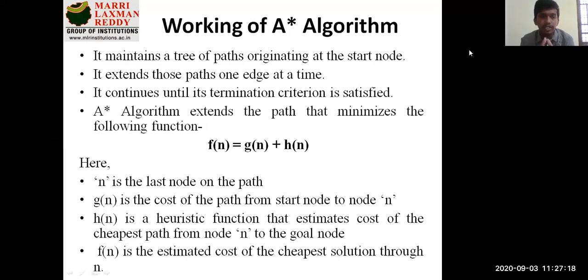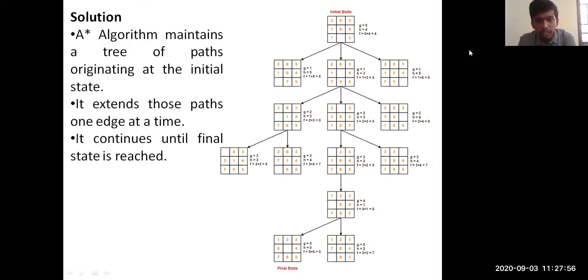What do we need to understand with respect to the A star algorithm? In this name A star, the star indicates that definitely you'll be getting some solution. Whenever we say there's a star over something, we say it's something important, right? In the same manner, A star indicates that if you apply this concept to your problem, you will definitely get a proper solution. Now let's get deep into this concept. It maintains a tree of paths originating at the start node. I want you to understand this with respect to a graph. I'll just show you this.